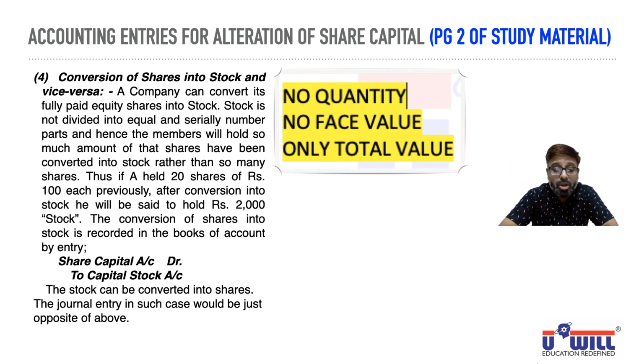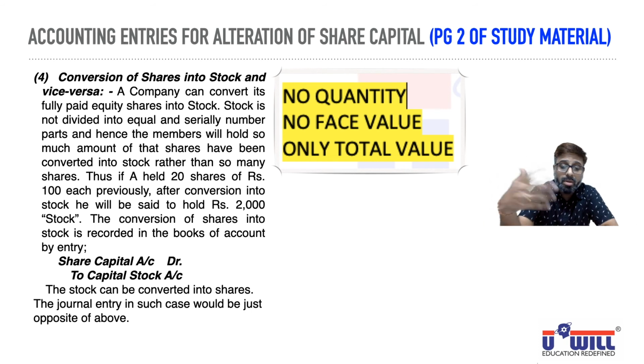Now what journal entry will you pass? The conversion of shares into stock is recorded in the books of account by this entry. Share capital account you have to close and debit. And since we are converting into stock, what you have to bring in your books of account is the capital stock account. And the stock can also be converted into shares, meaning this 2,000 rupees of stock, you can again convert it back into 20 shares of 100 each, or 200 shares of 10 each, or 1,000 shares of 2 rupees each.